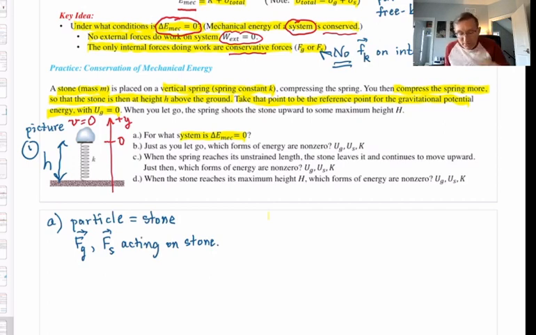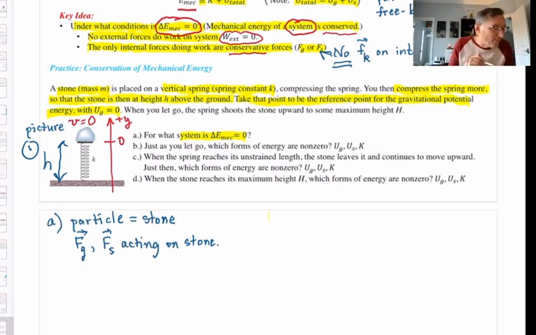If you want to say the normal force from this little surface thing right here, that's the stone. That's the spring force, so we've already accounted for that. It's not on a surface, so there is no normal force. The only forces acting on the stone are F grav, the gravitational force, and the spring force. And we're going to neglect air resistance when it's moving.